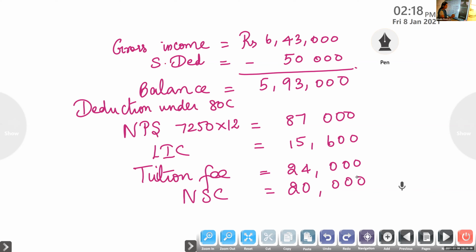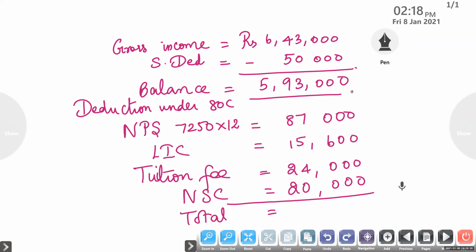When you add, you will get the total deductions under 80C. Add it and tell me what is the amount you will get. What is the total deduction? 1,46,600. Okay. So this is the total we are getting.